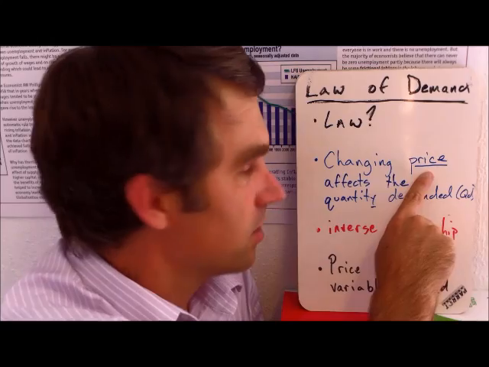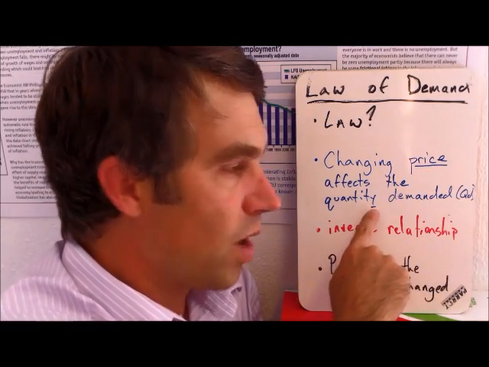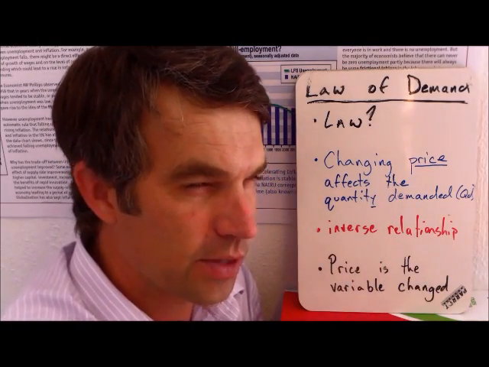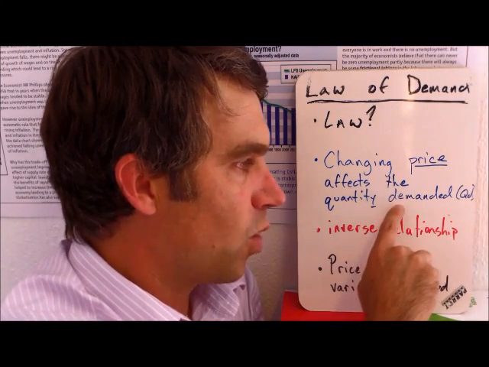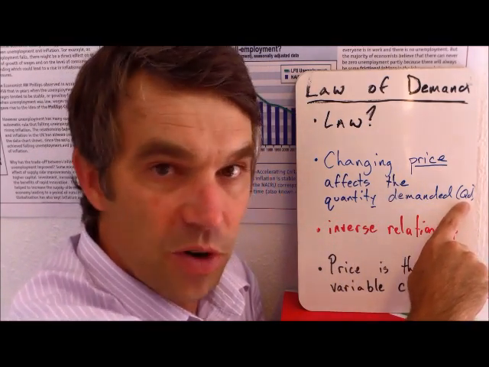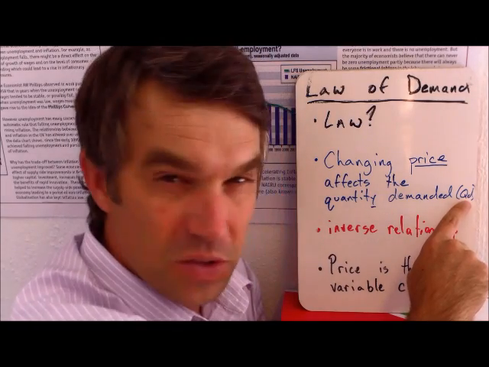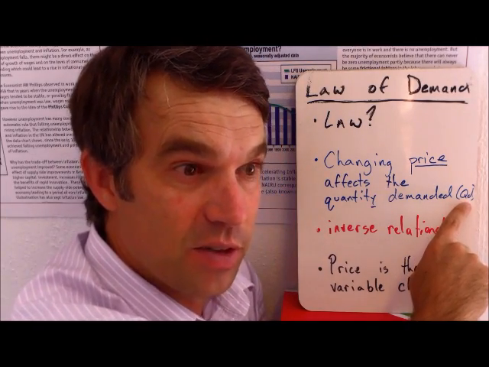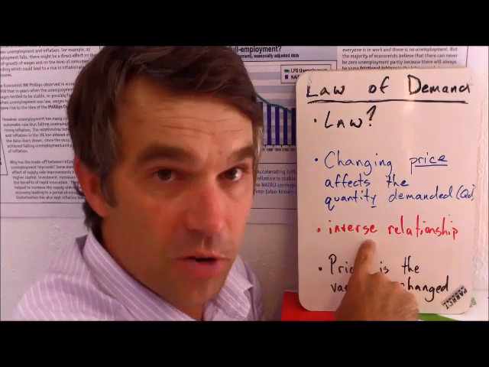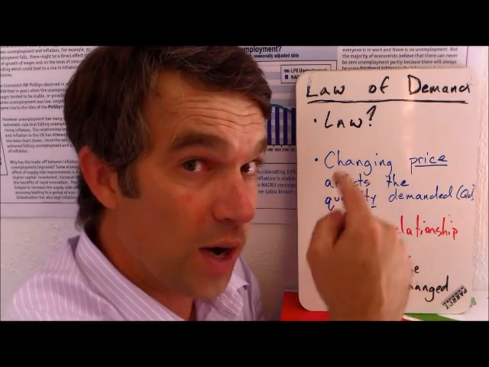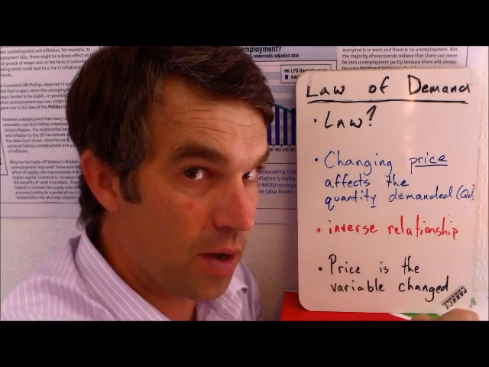So the law of demand is this. If I change price, it's going to affect the quantity, again, one quantity. I'll talk more about that in a little bit. If I change the price, it's going to affect the quantity demanded. We always refer to this as QD. You'll notice in economics we have lots of abbreviations we like to use. There's always going to be an inverse relationship, which means when one goes up, the other goes down.